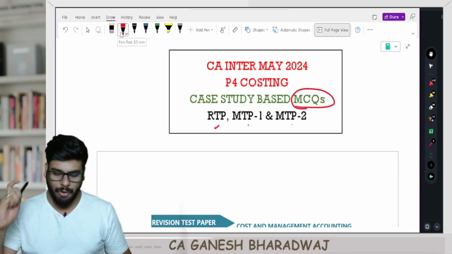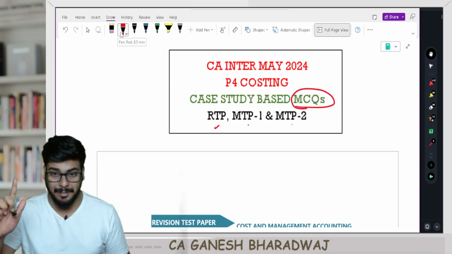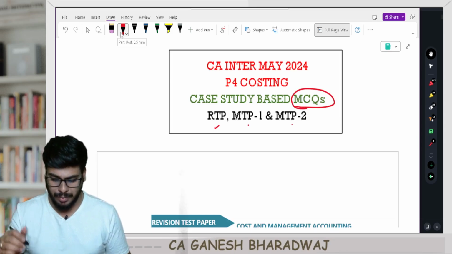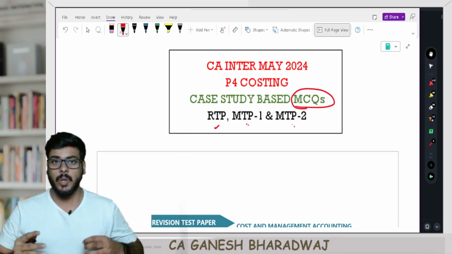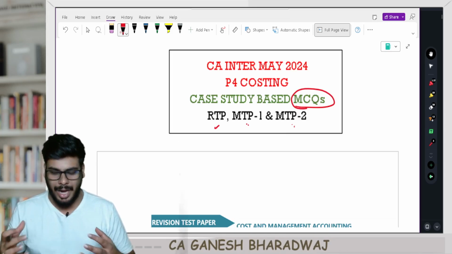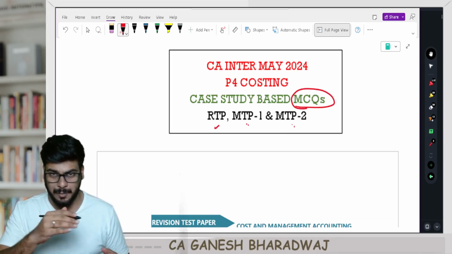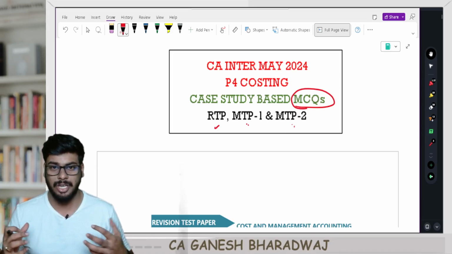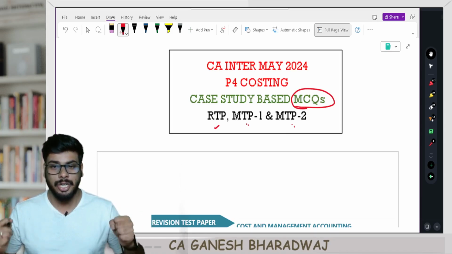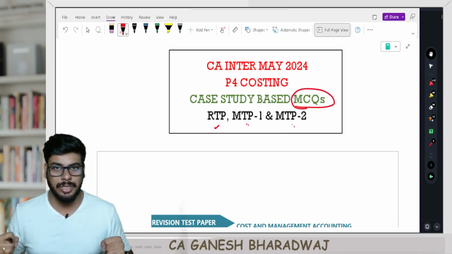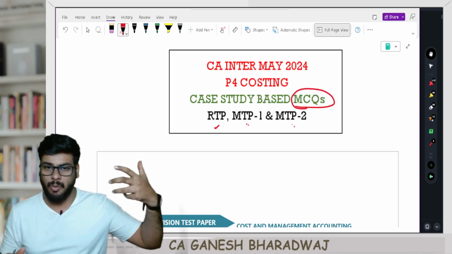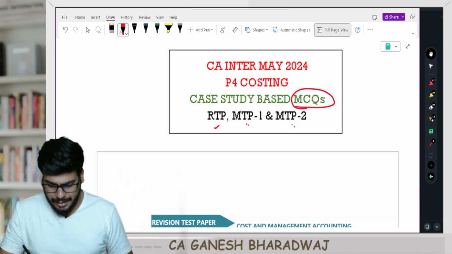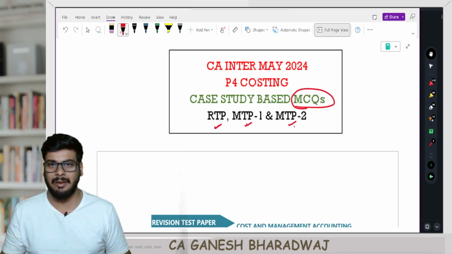The quality of questions appearing in the case study based MCQ questions in these three sources are extraordinary, right? So if you don't do the RTP, MTP1 and MTP2, especially with respect to the case study based MCQs, you are literally on a suicide mission. So please do this before you enter the exam hall for sure, right? I'm not saying watch this video for sure. At least do RTP, MTP1 and MTP2, right?